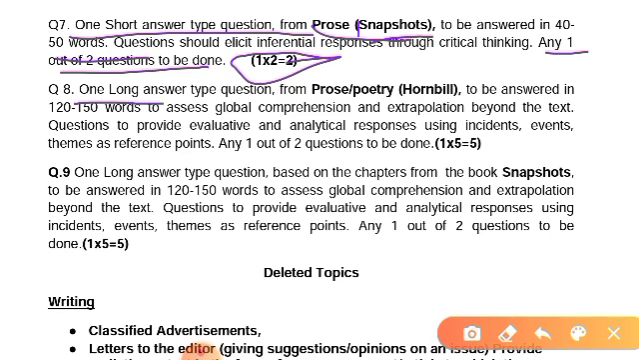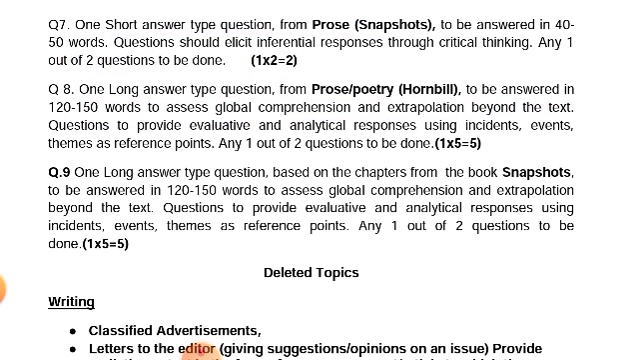One long answer type question from the Hornbill book, to be answered in 120 words, towards global comprehension and exploration beyond the text. The question should provide evaluative and analytic responses using incidents, events, themes as reference points. Any 1 out of 2 questions should be done from the Hornbill book, and that carries 5 marks.